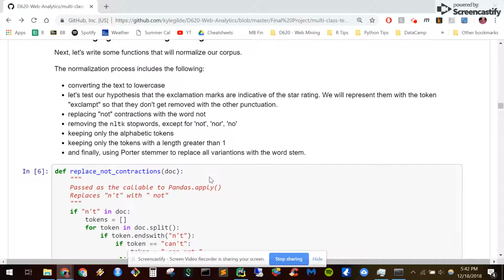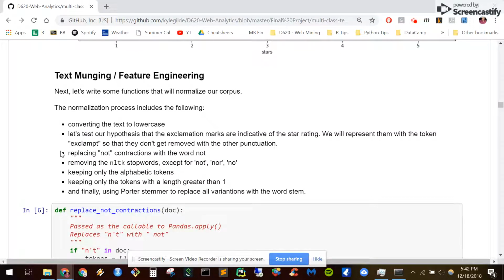And next, we go from the raw data to doing some feature engineering and text munging. Of course, we converted everything to lowercase. And we're going to replace the exclamation point with the words "exclamation point" here, to see if this is a relevant feature to our modeling. We replace the negative contractions with the words not and no. And we also kept in the analysis these negative stop words that we would normally remove.